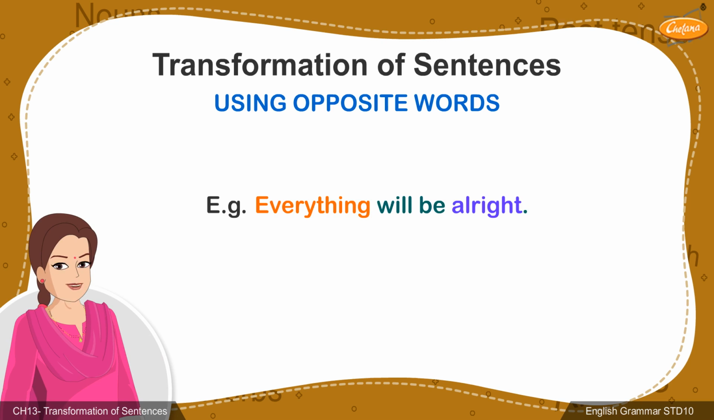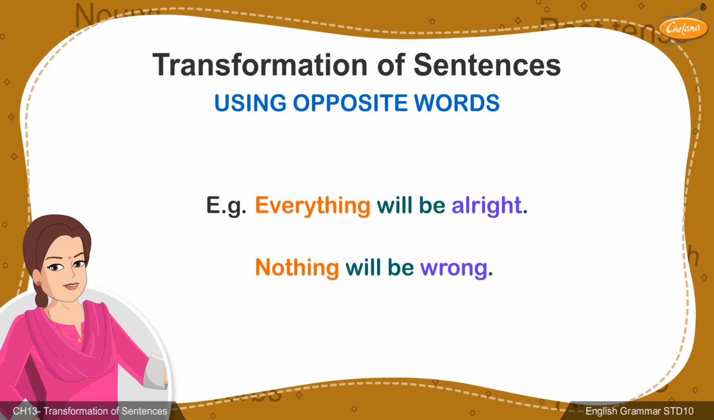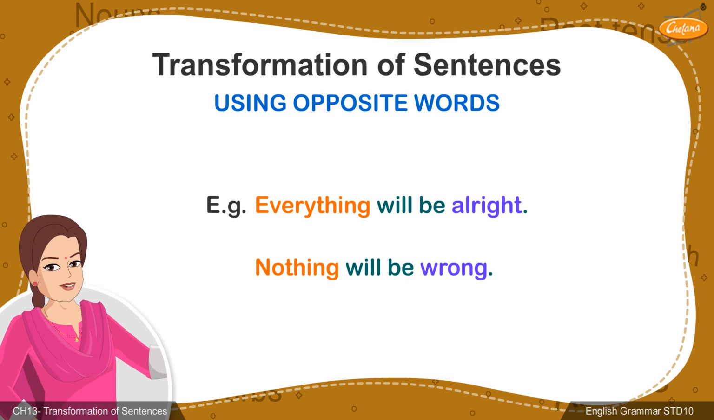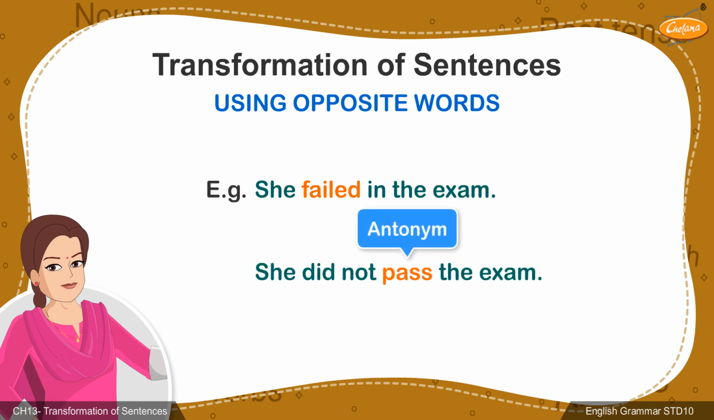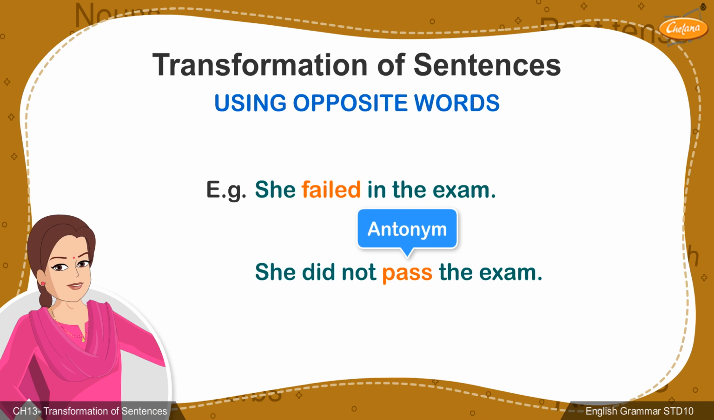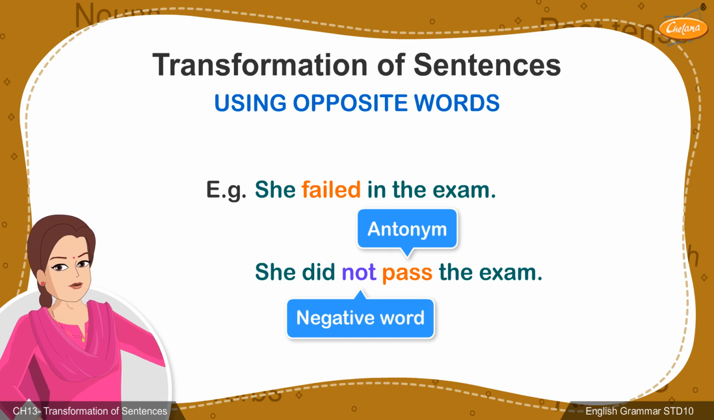In this first sentence, two opposites can be used to rewrite the sentence, that is, nothing and wrong, respectively. For the next example, again, the antonym of failed, that is, pass, can be used along with a negative word to avoid the change in meaning. This sentence would now be written as, she did not pass the exam.